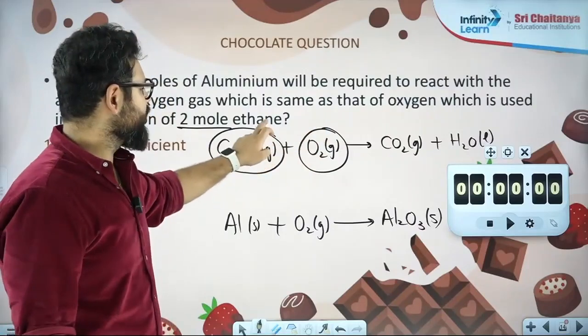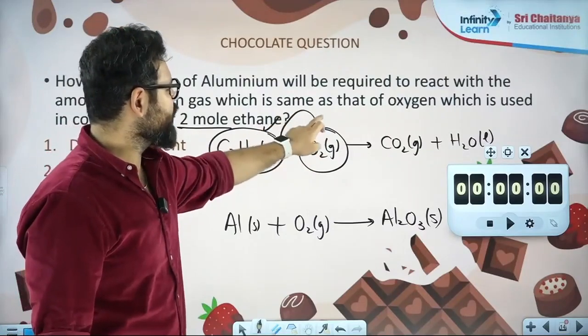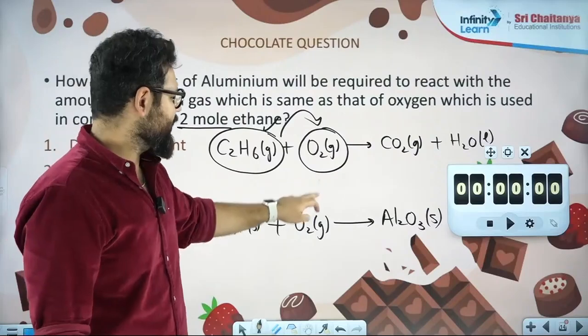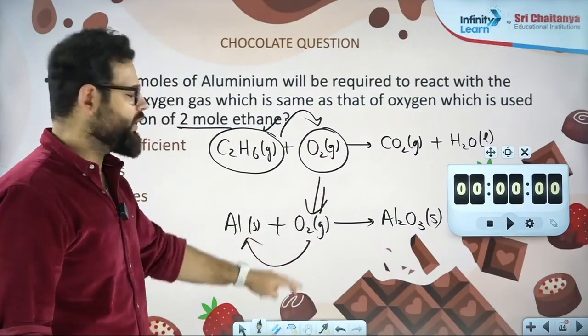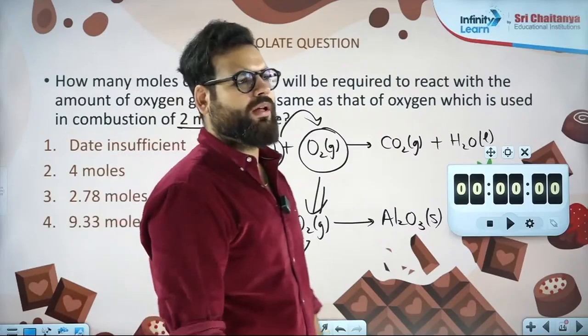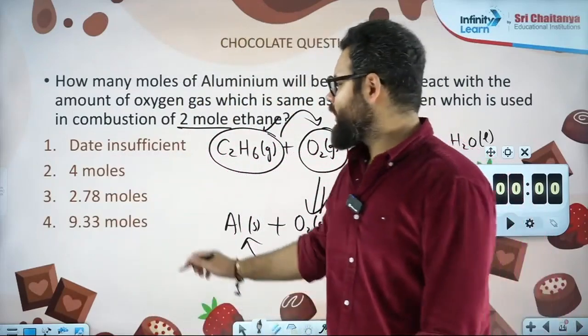Ethane given, find oxygen. Then the same oxygen is here: oxygen given, find aluminium. Two steps. Think yourself, the answer is 9.33.